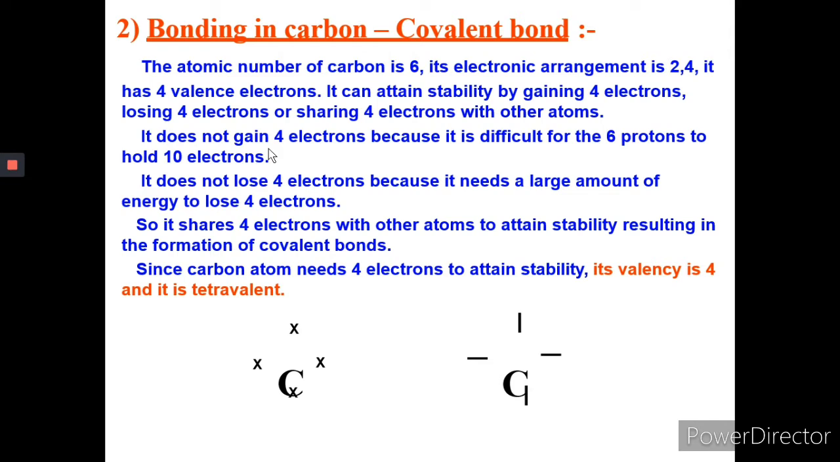It does not gain 4 electrons because it is difficult for the 6 protons to hold 10 electrons. Similarly, it does not lose 4 electrons because it needs a large amount of energy to lose 4 electrons. So the last option is it shares 4 electrons with other atoms to attain stability, resulting in the formation of covalent bonds. Since carbon atoms need 4 electrons to attain stability, its valency is 4 and therefore it is tetravalent.